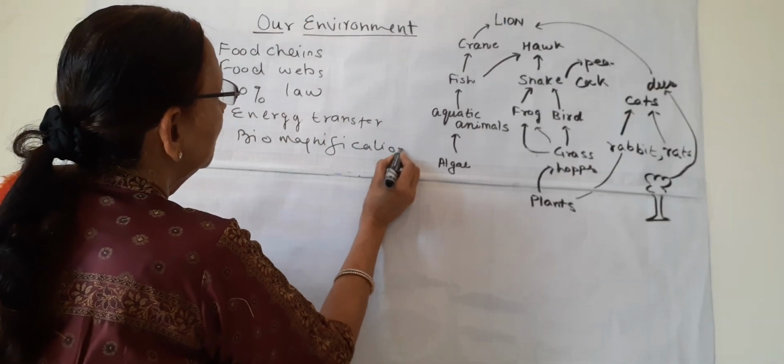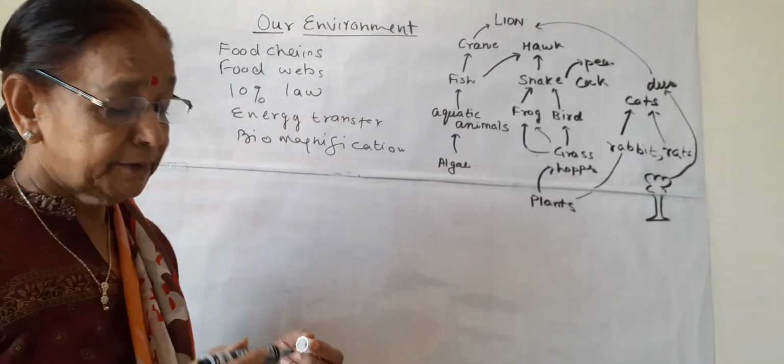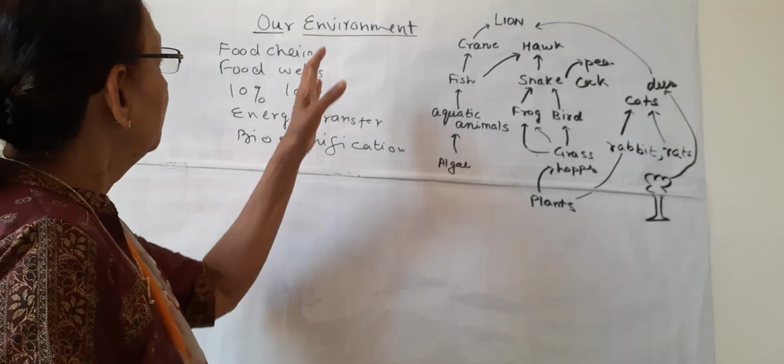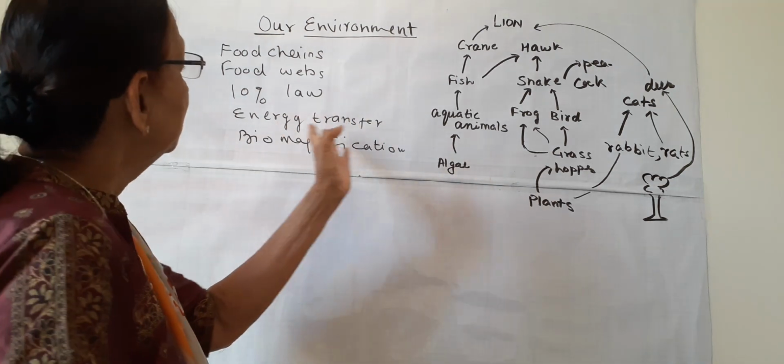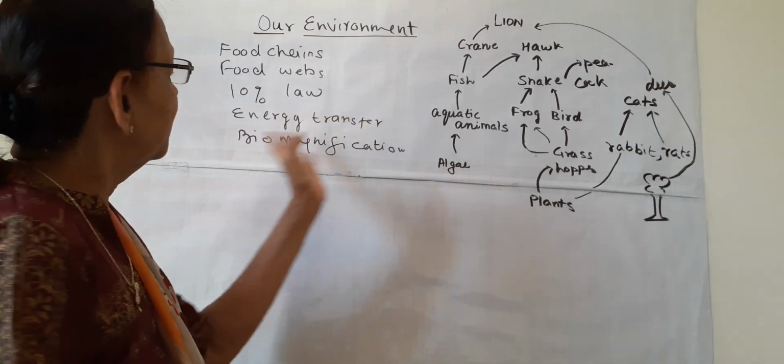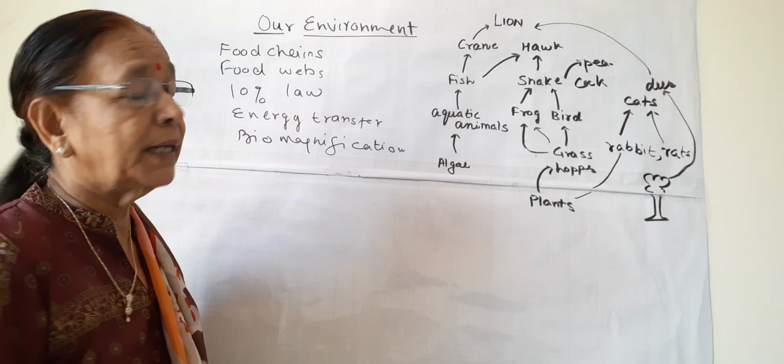So these few topics will be discussed today: food chains, webs, 10% law of energy transfer, then the direction of energy transfer, and then biomagnification.